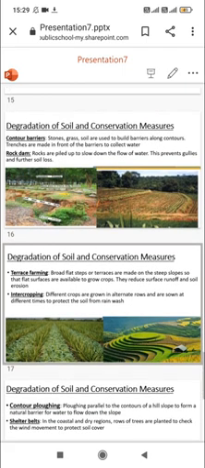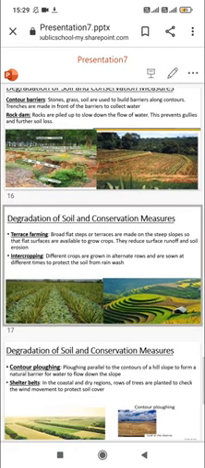Next we have the very common terrace farming. In terrace farming, you can see in this image that the ground is made into terraces on steep slopes to create flat surfaces to grow crops. As a result it reduces the surface runoff, meaning the running water speed is reduced, which prevents soil erosion.